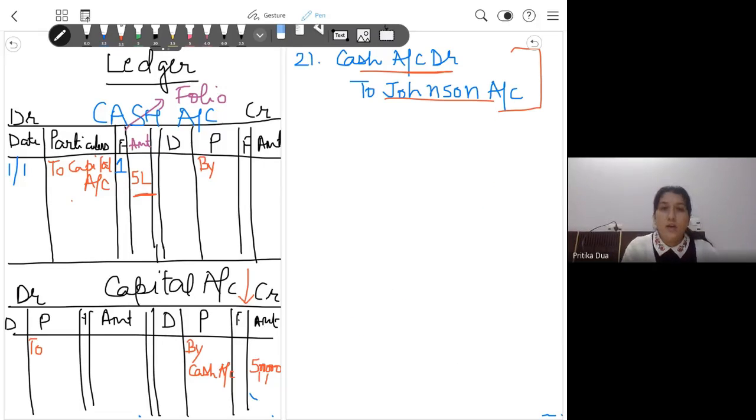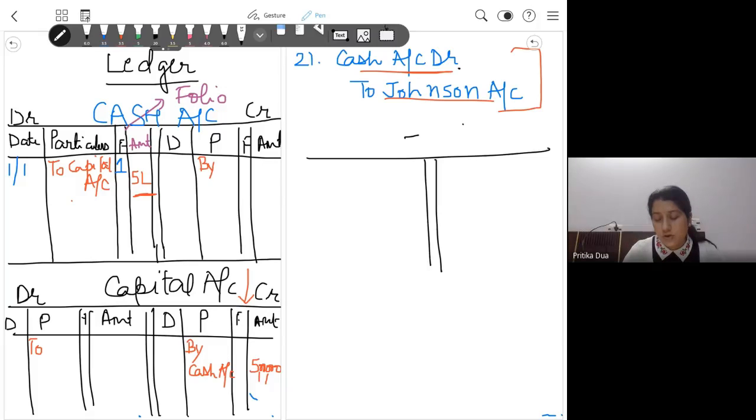So this entry on 21st, you will move chronologically. आप first के बाद अब जो next entry है second की, आप second की entry से continue करोगे. But मैं यहाँ पर क्योंकि cash repeat हो रहा है, I'm showing you the Johnson account also. So now here two accounts are there. One is cash account. The second is Johnson account. So the new account I will be preparing here is the Johnson account.